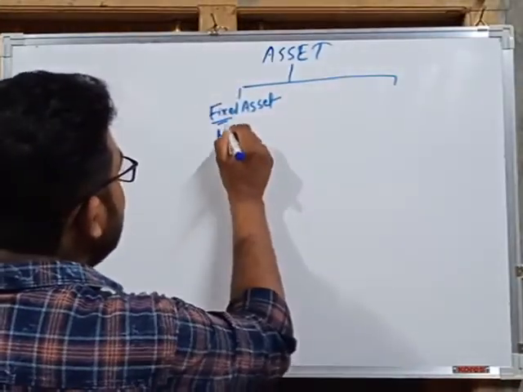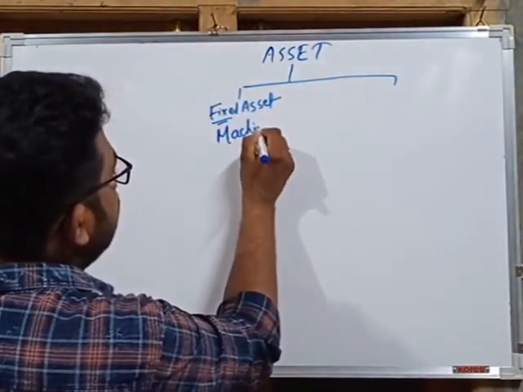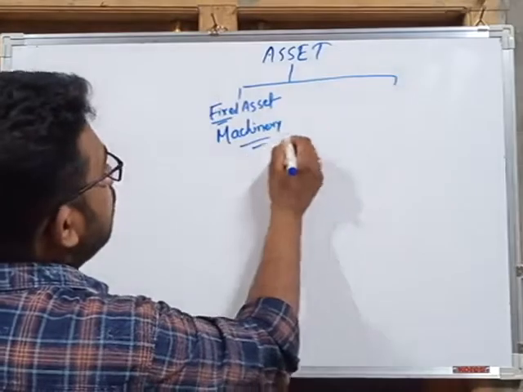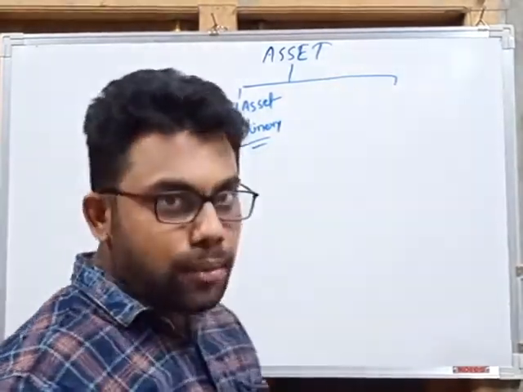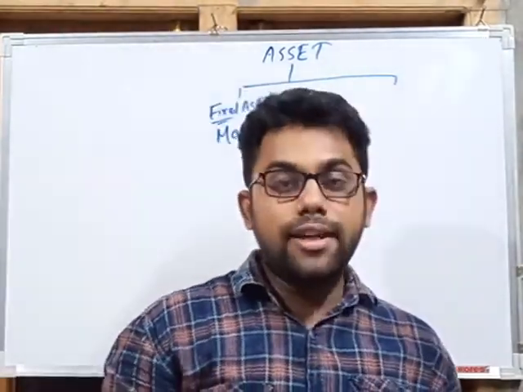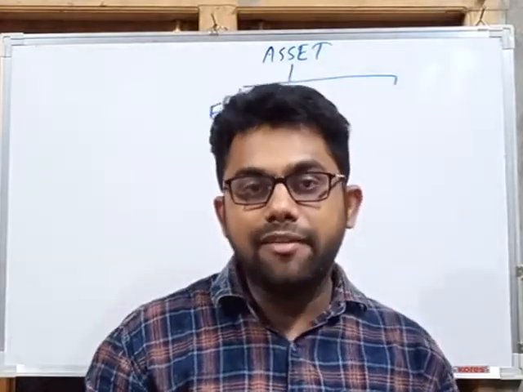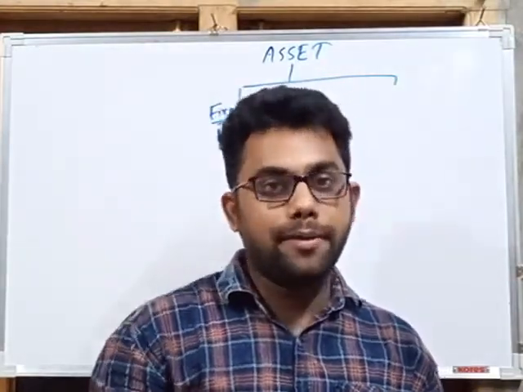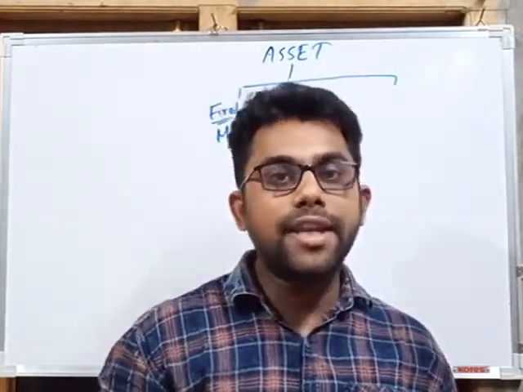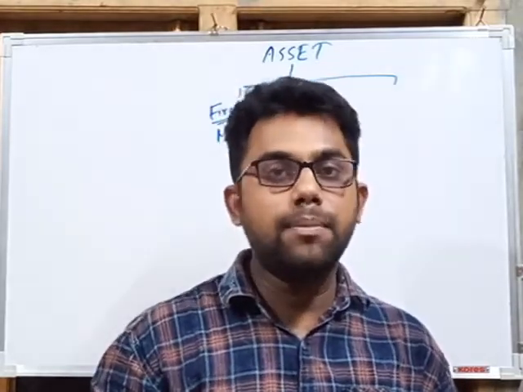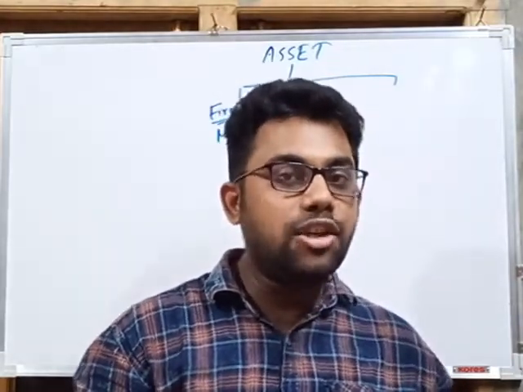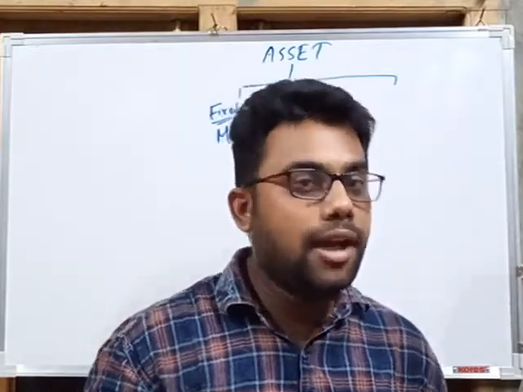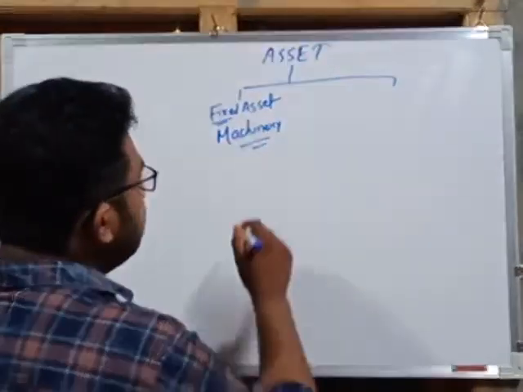Machinery that is used by the business for producing goods is used not only for 1 month, not only for 2 months, not only for 1 year. It may be for 5 years, it may be for more than 5 years. So machinery is our fixed asset. Machinery is a fixed asset for the business, because this asset is used by the business for a long period of time.